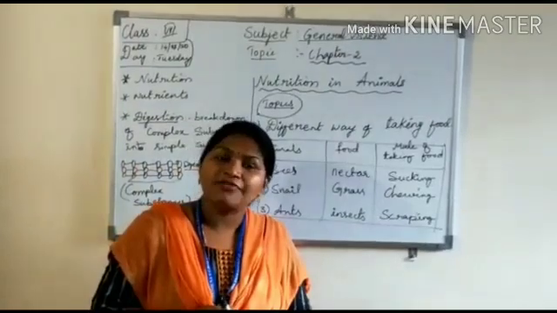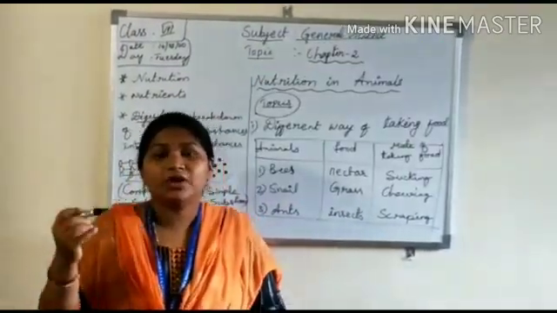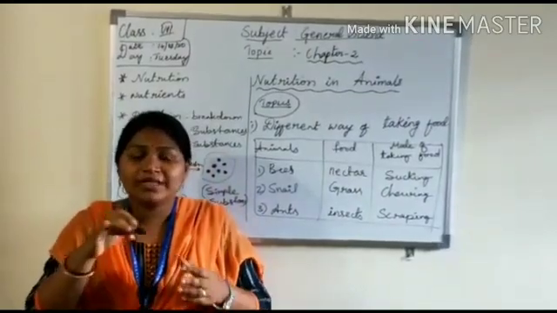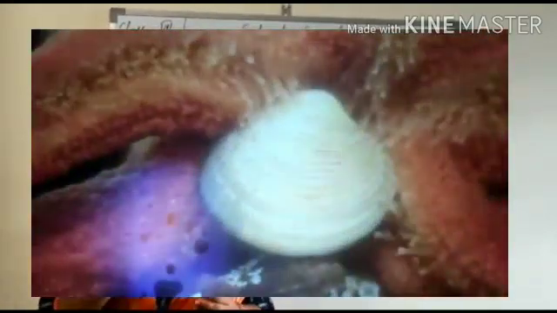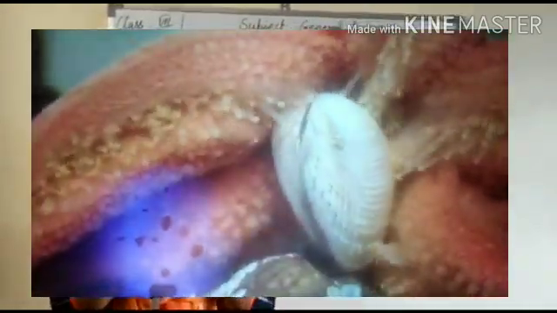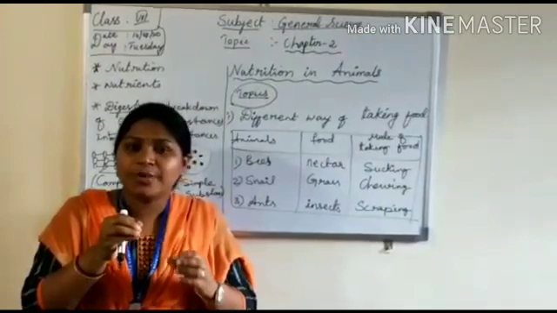For example, take the starfish. The starfish depends on other animals, which are covered by a hard shell of calcium carbonate. When it wants to eat another animal, it opens its stomach out through its mouth and eats that particular organism.